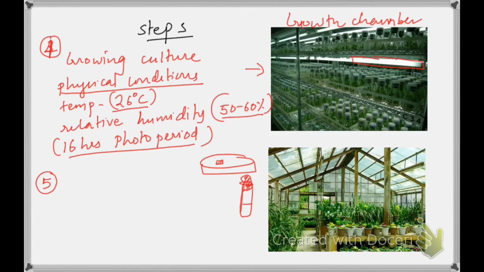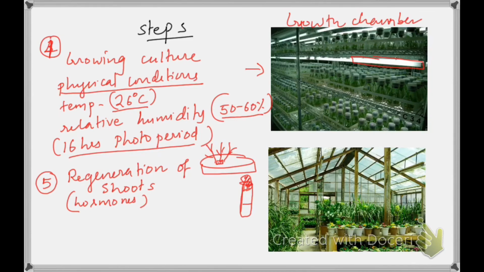Again, before transferring, you have to do the sterilization of the new medium as usual, and that medium will contain certain growth regulators. See, the next step is regeneration of shoots. The first thing is you are going to regenerate shoots from this. This can be done with the help of hormones. If you supply appropriate hormones in the medium, they will start producing shoots.